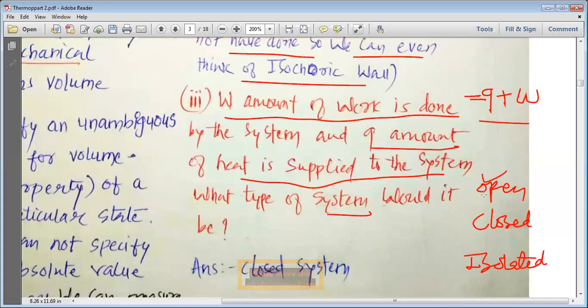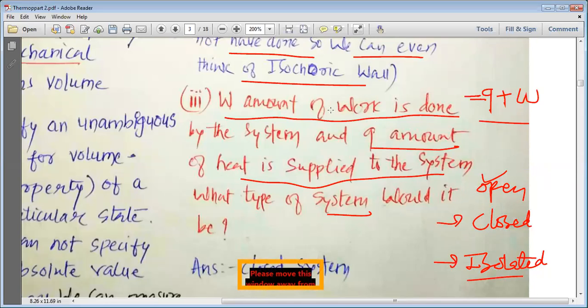In an open system, both matter as well as energy can be exchanged. In a closed system, only energy can be exchanged, matter cannot be exchanged. In an isolated system, nothing, neither energy nor mass, can be exchanged.